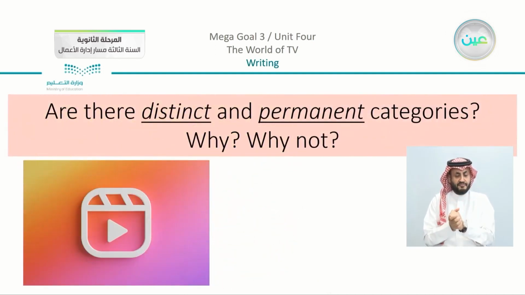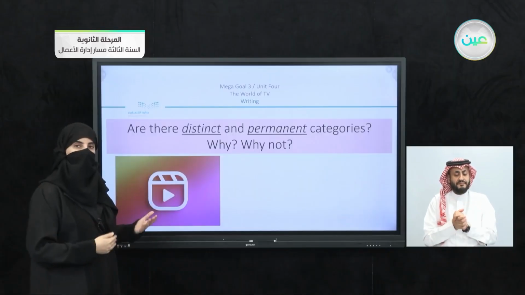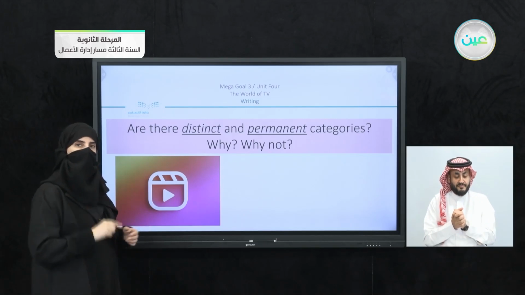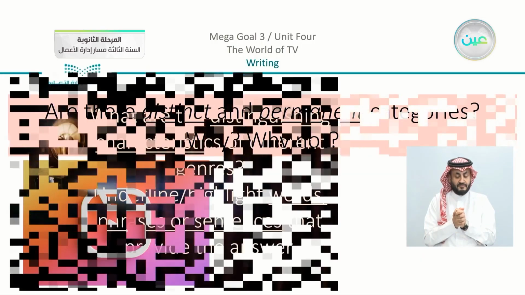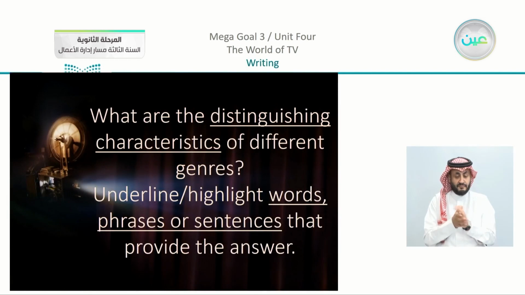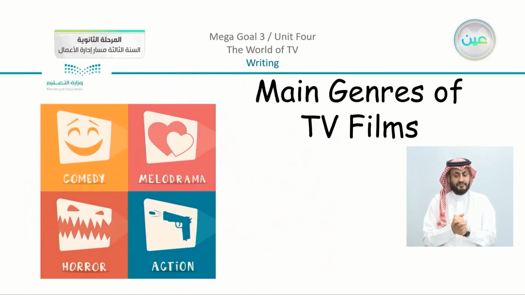And another question, are there distinct and permanent categories? Why or why not? Now, actually, these questions are mentioned in the book. We're going to follow up one by one, leading to the last part, what are the distinguishing characteristics of different genres? And we have here underlined highlight words, phrases, or sentences that provide the answer. So we have lots of interesting details that we are going to listen and read about before we start writing.